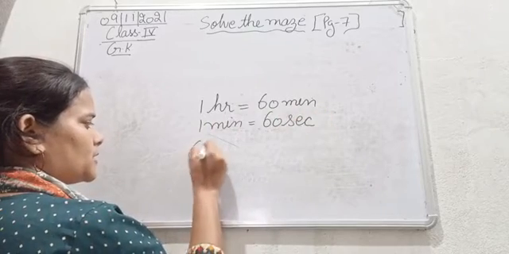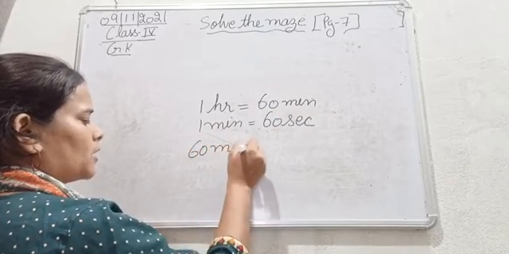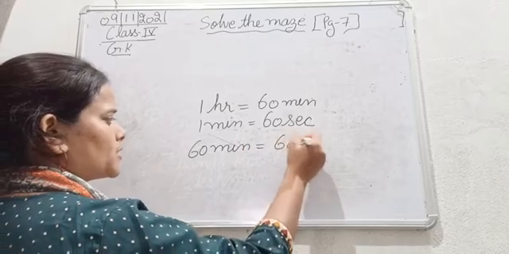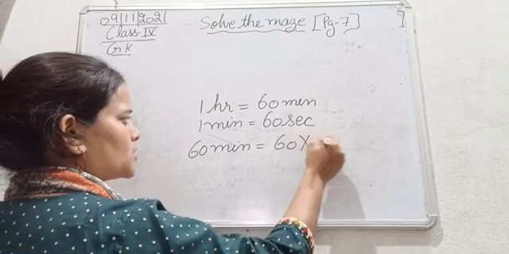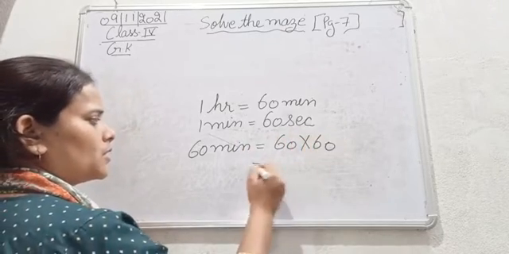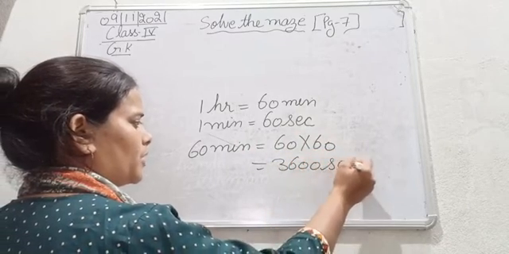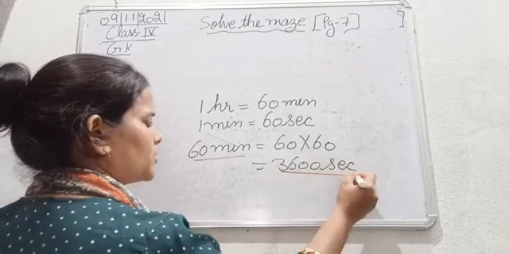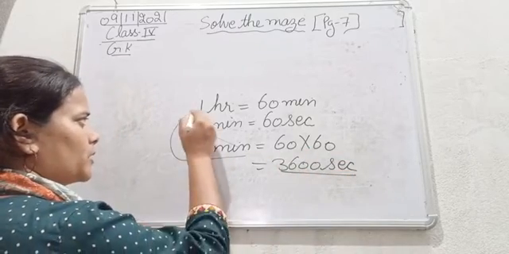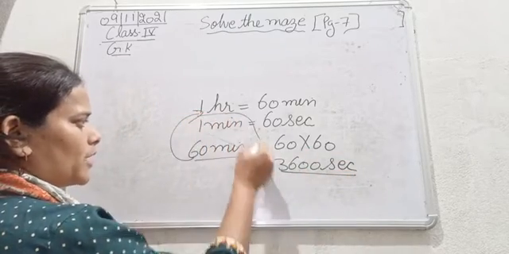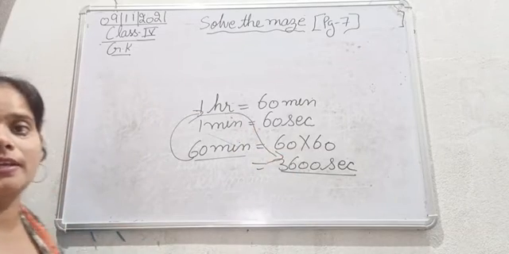So that means 60 minutes में कितने seconds होंगे? So that is 60 into 60, that is 3600 seconds. Okay. So 60 minutes is equal to 3600 seconds. So 60 minutes is equal to 1 hour. That means 1 hour has 3600 seconds.